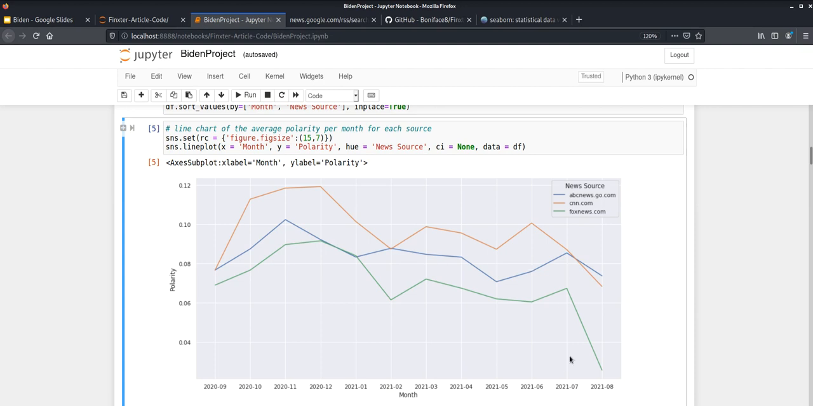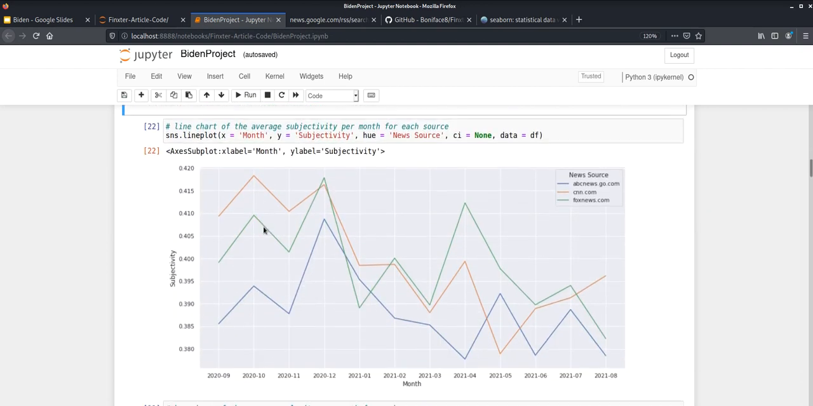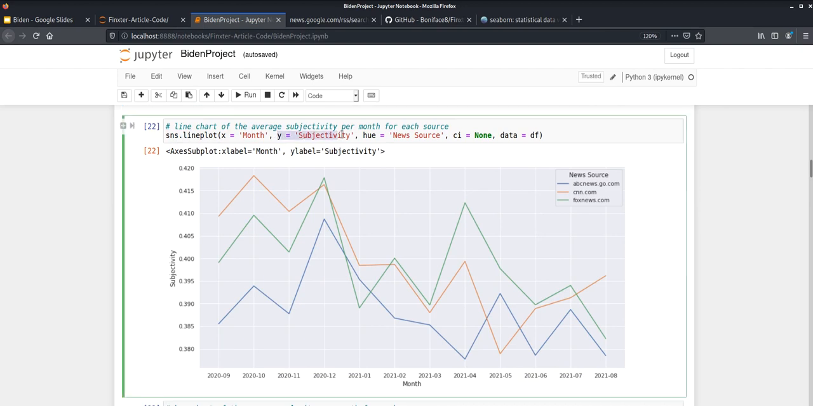So exploring further, we can draw a line plot of the subjectivity as well. We just write the same code. All we change here is the y value to subjectivity. And as you can see, there really isn't too much to be said other than ABC, as shown by the blue line here, tends to be a bit more objective than the other two news sources, CNN and FoxNews.com.